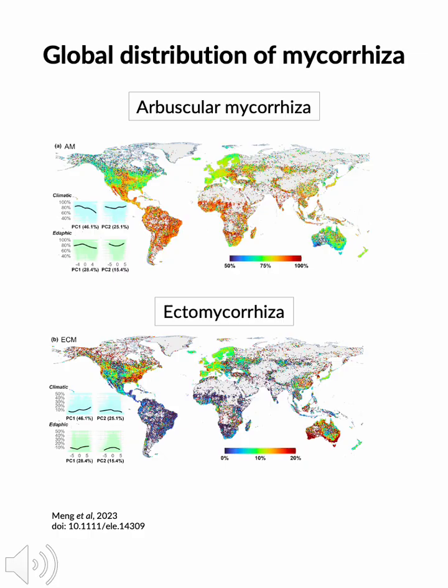These maps show the global distribution of mycorrhiza. Red color indicates a higher number of fungi and blue color indicates a lower number. Based on the maps, arbuscular mycorrhiza are more distributed in the tropics and ectomycorrhiza are more distributed in temperate regions.